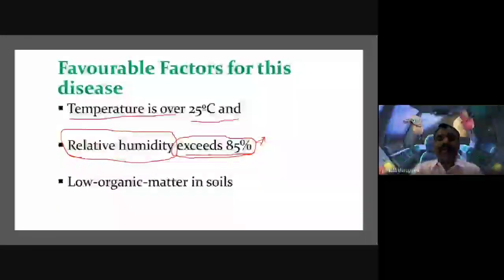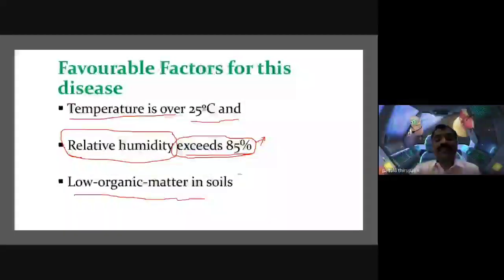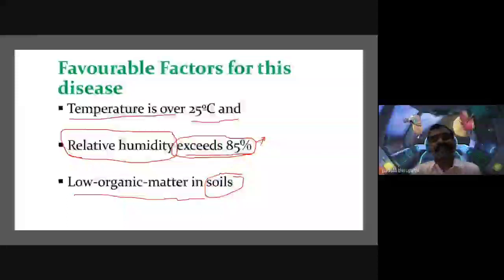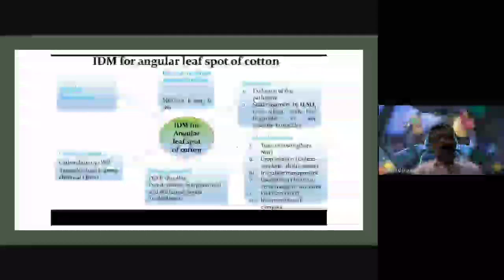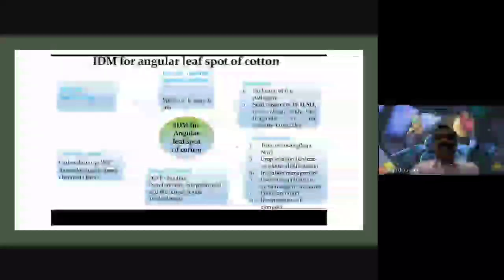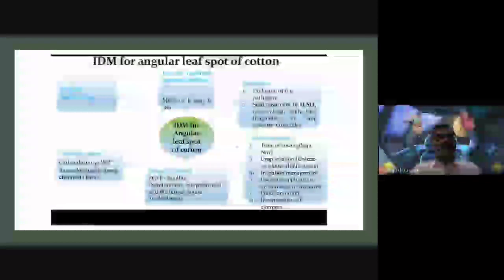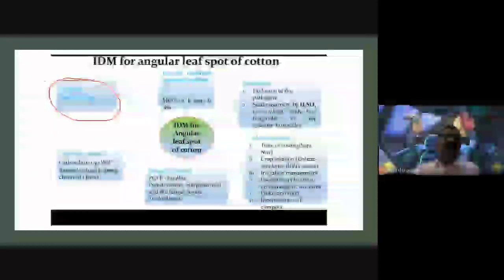Along with temperature and humidity, the low organic matter in soils is also suitable for the spreading of this disease. So, for this disease, we adopt integrated disease management. This is the integrated disease management for angular leaf spot of cotton. We should observe regular monitoring of the cotton crop.